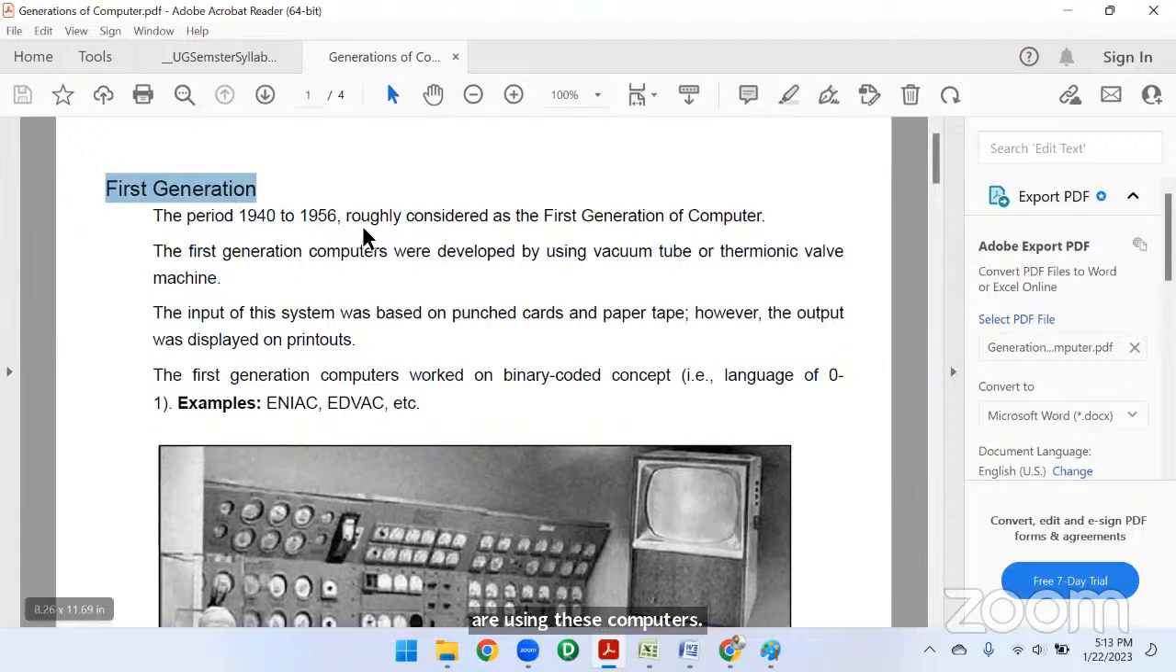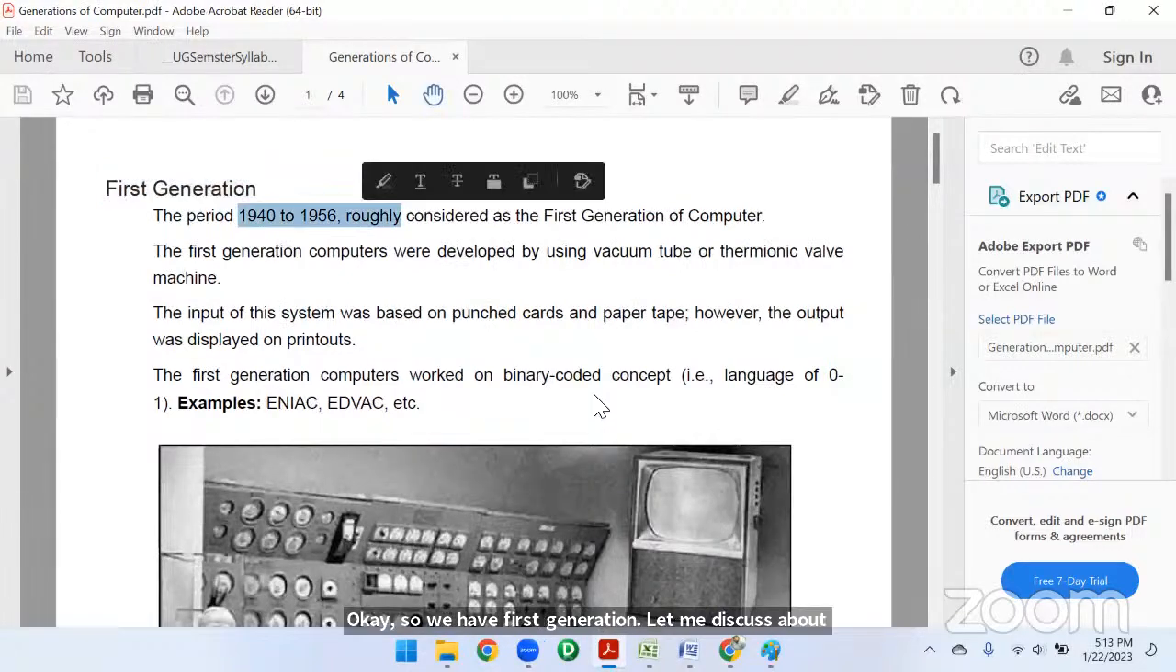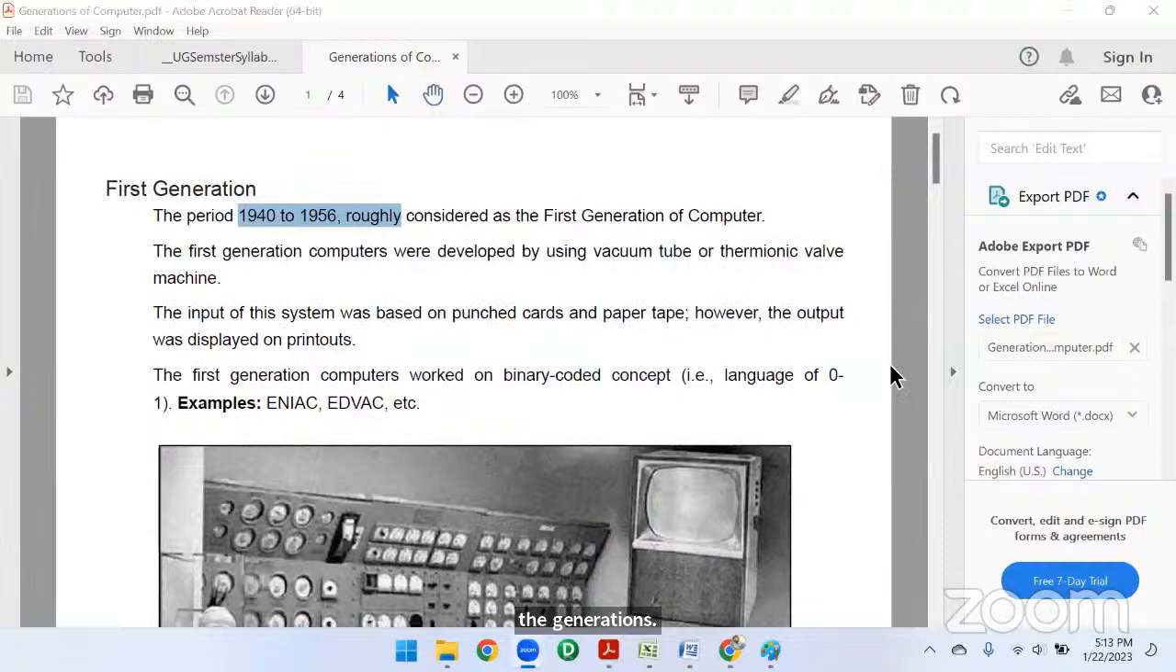Will you be able to see my screen, right? Yeah, I will give you all the important questions at the end of the syllabus.